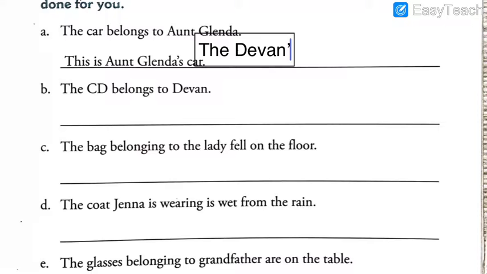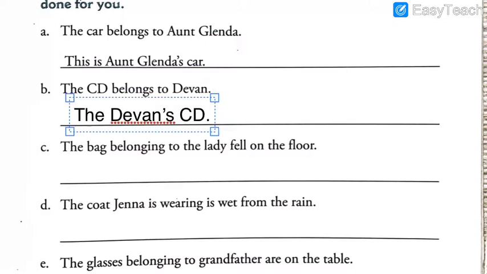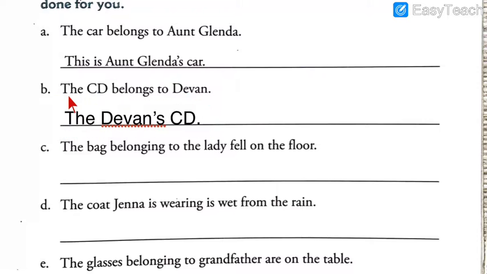Devan's CD. Very simple. Instead of writing this long sentence that the CD belongs to Devan, we can simply say Devan's CD. That means Devan apostrophe S shows the ownership of Devan for the CD. Very simple. Students, you have to write the question as well as the answer. Come on, write it down. I'll give you a couple of seconds.